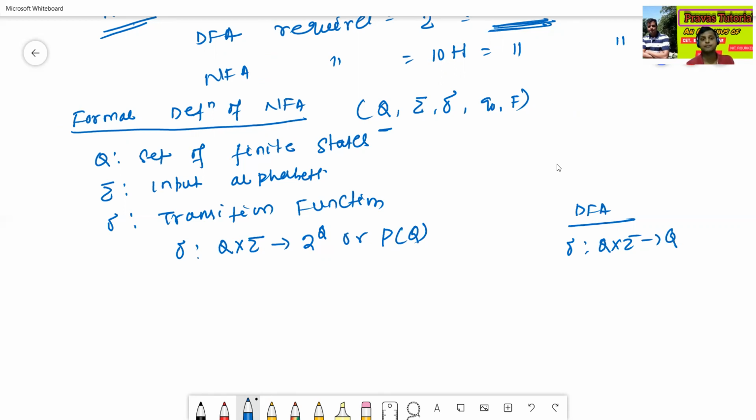Then Q0 is the initial state, and F is the set of final states.